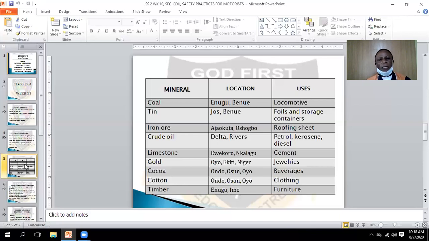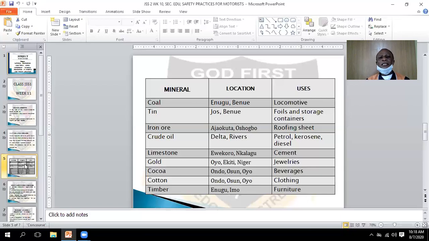Even we can get rubber. We can get it in Lagos here. We can get it in Ondo, in Enugu, in Sapele. What are the uses of rubber? We use rubber to make plastic chairs, plastic rubbers, all those balls we use at home. Some of the balls that children play with, we use rubber to make it. It's the latex of that tree that produces this liquid that makes the rubber.